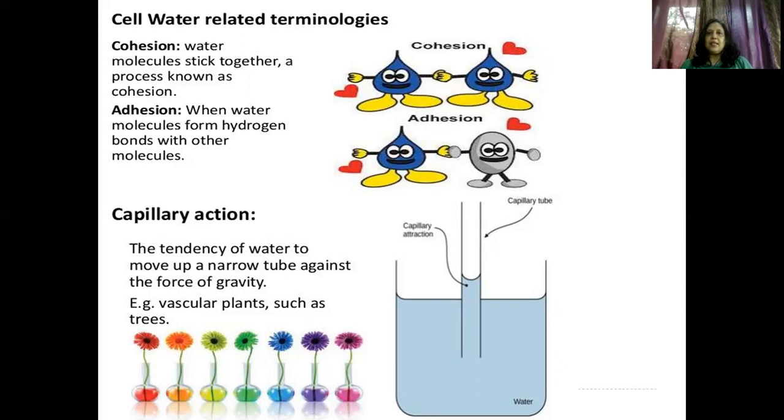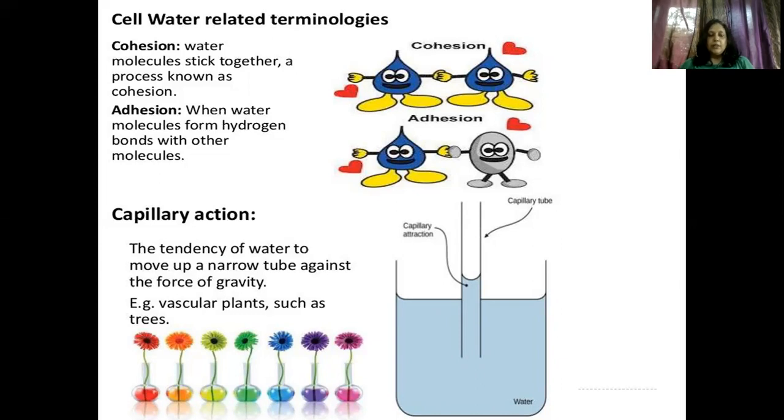Here you can see the two water molecules sticking together. That is cohesion. And what is adhesion? When water molecules form hydrogen bonds with another molecule. We say the gum acts as an adhesive, it sticks. Cohesion is two similar things sticking; adhesion is one thing sticking to another thing.